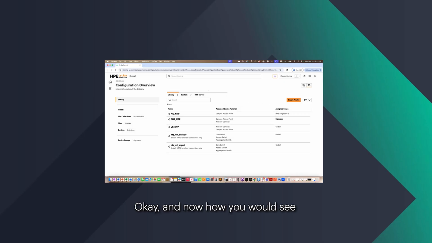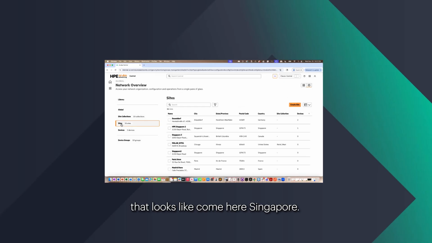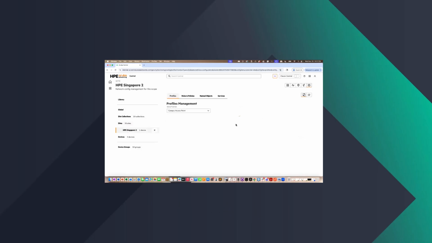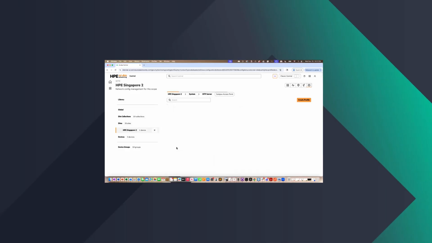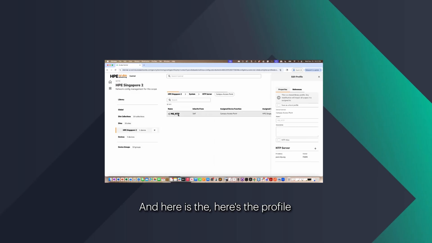Okay, and now how you would see that looks like, come here, Singapore 2. And here's the profile, and you can see it's shared.